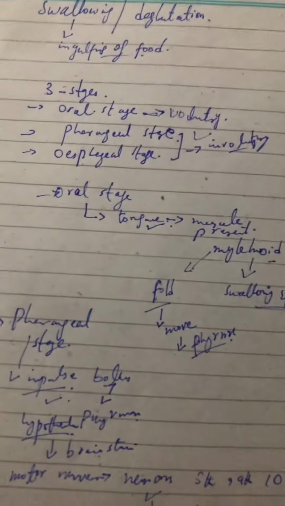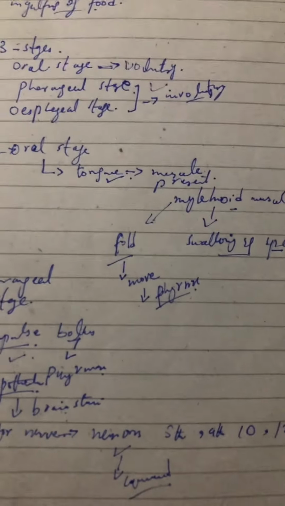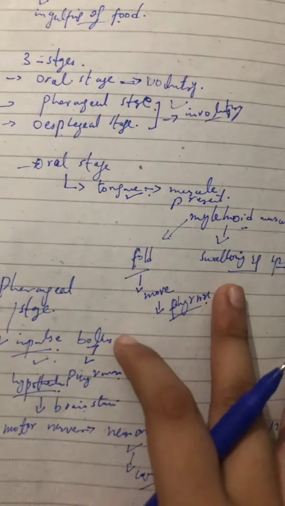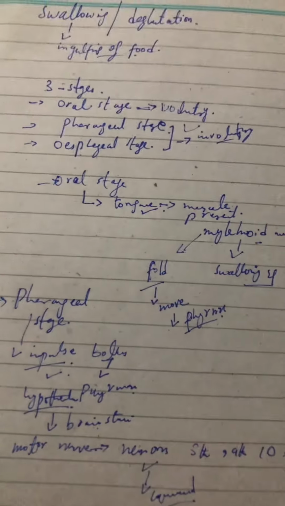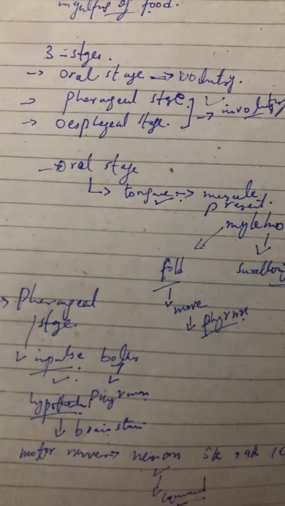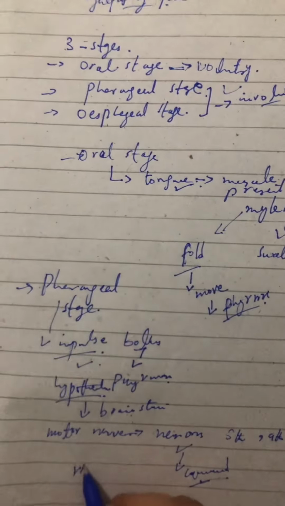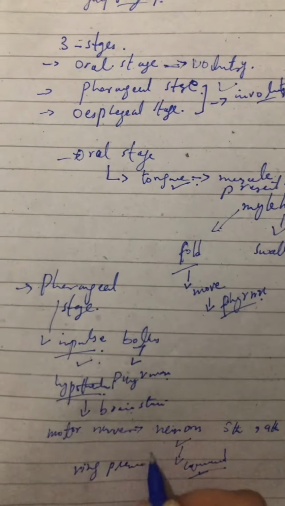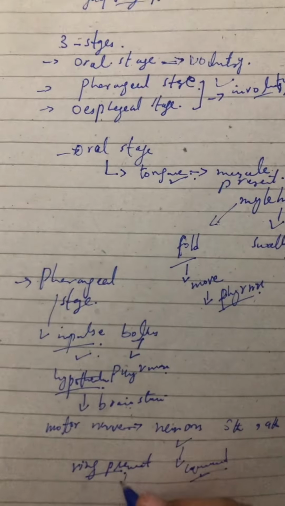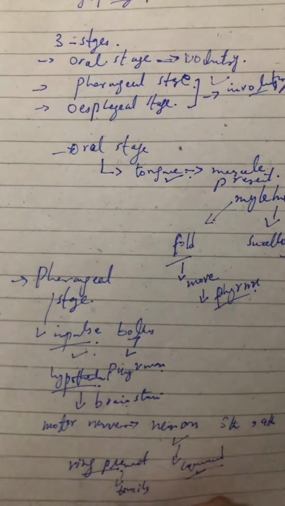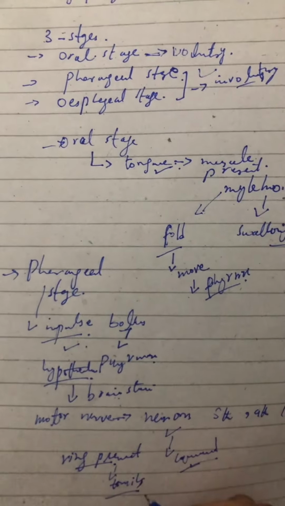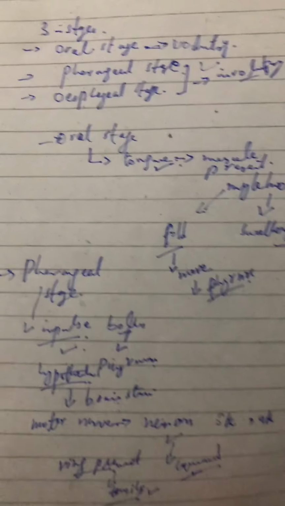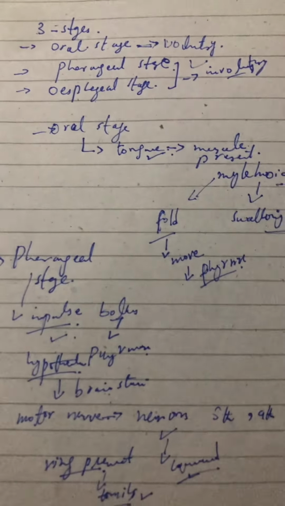This command will be received by the ring present in the tonsils. As in previous videos we have discussed the tonsils rings, this command will be received by the tonsils ring.